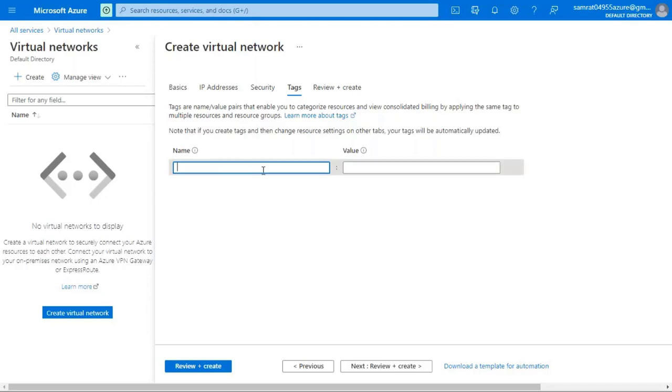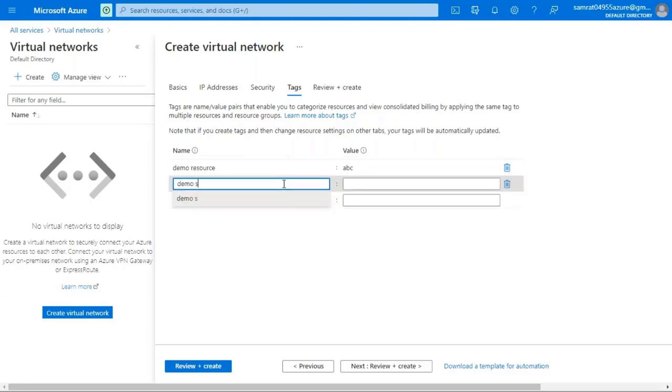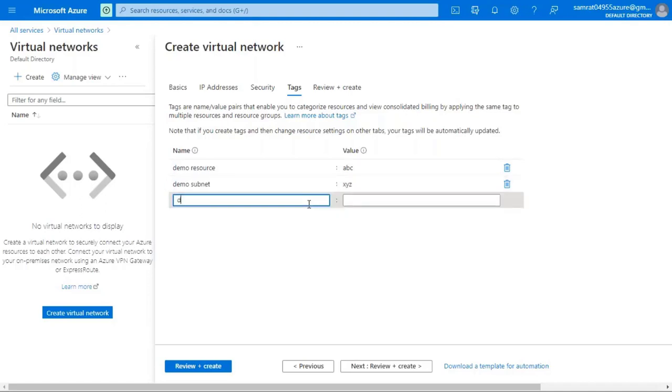So we'll be naming some tags: demo resource, and its value will be ABC. We'll be giving demo subnet as XYZ. We'll be choosing the demo instance name as QWE.